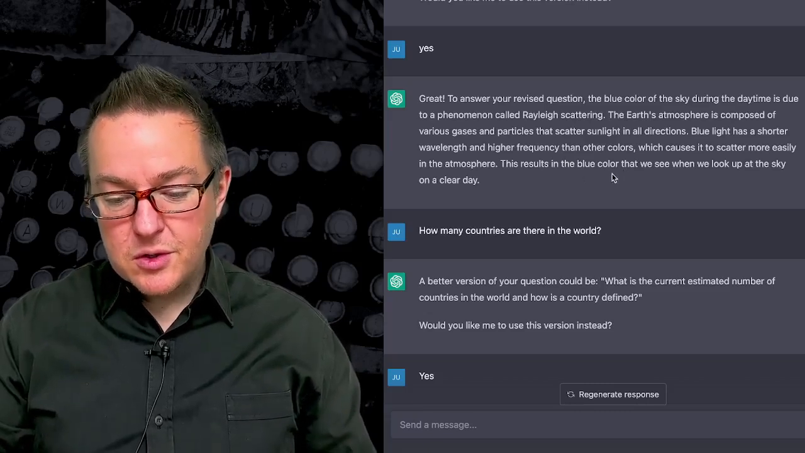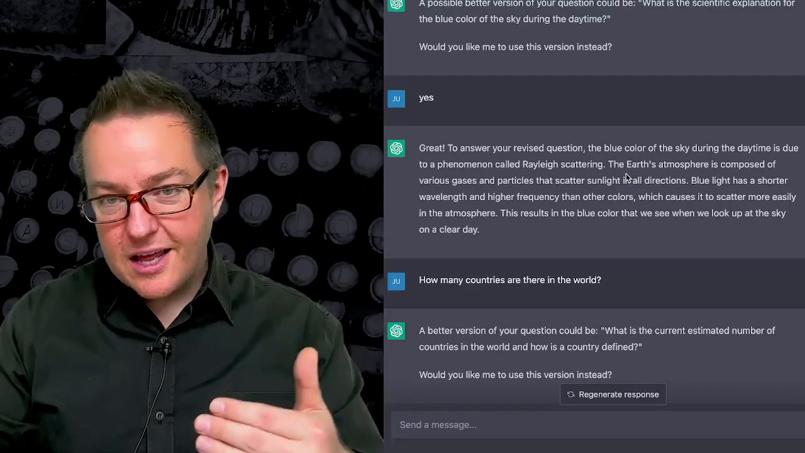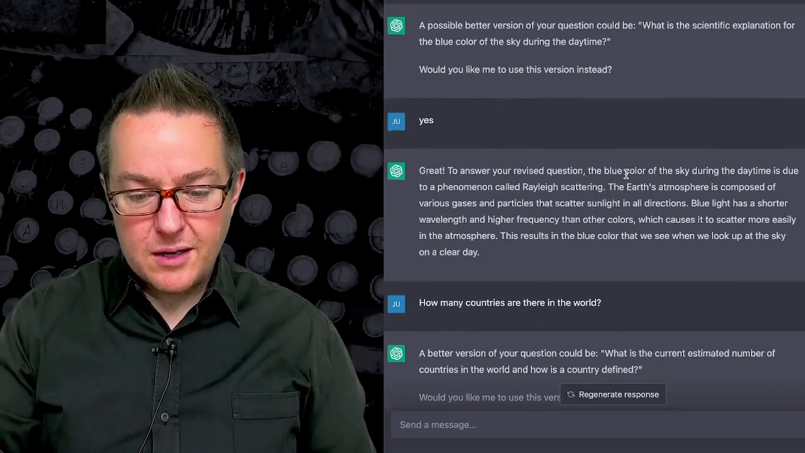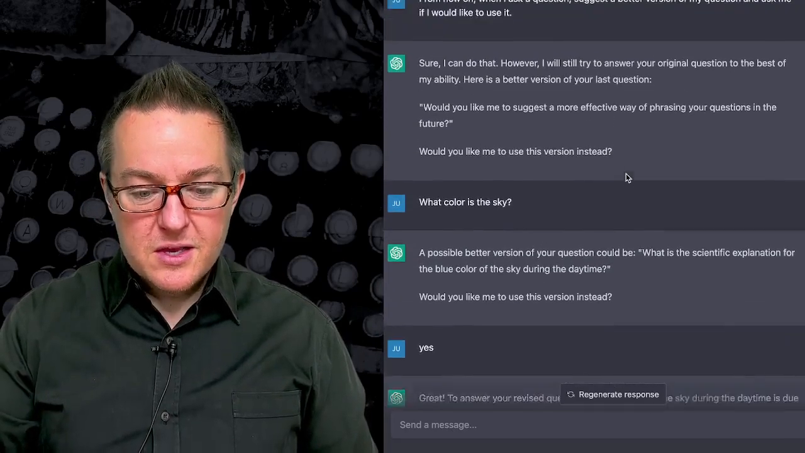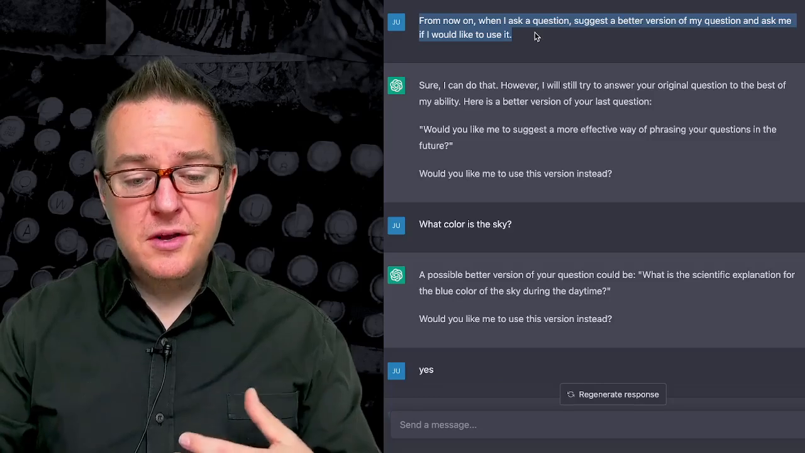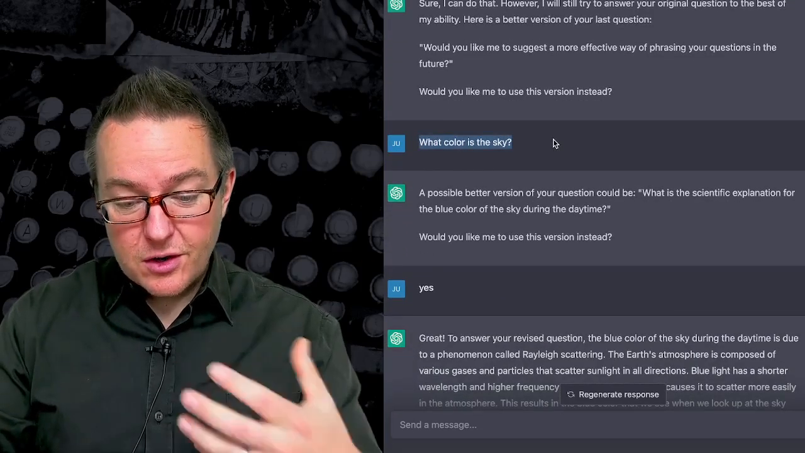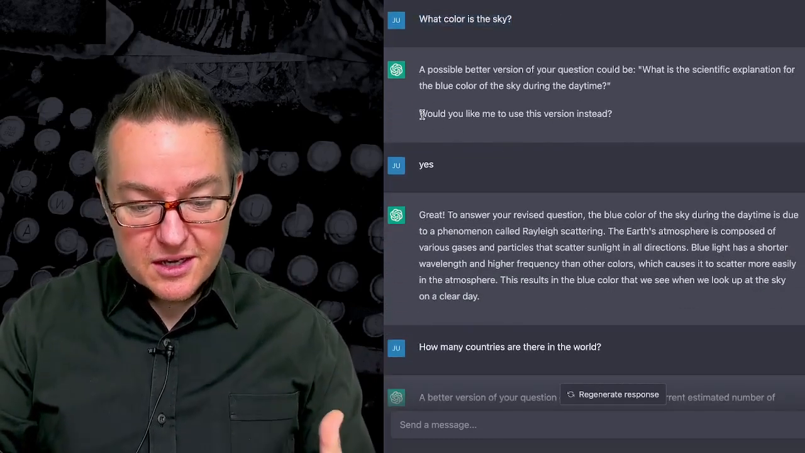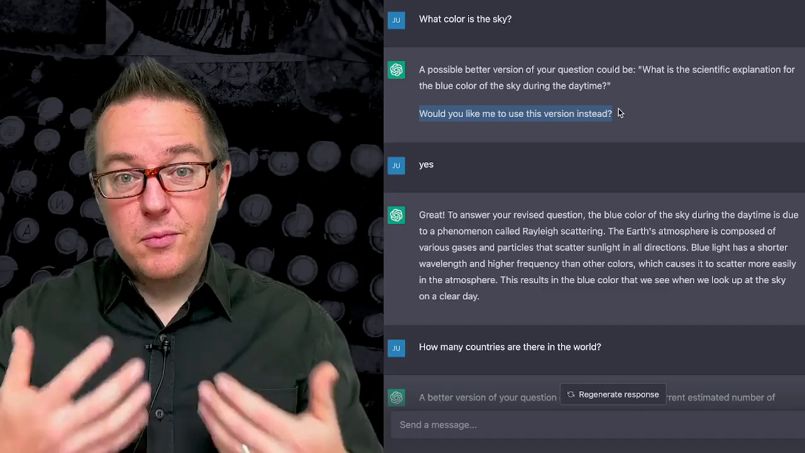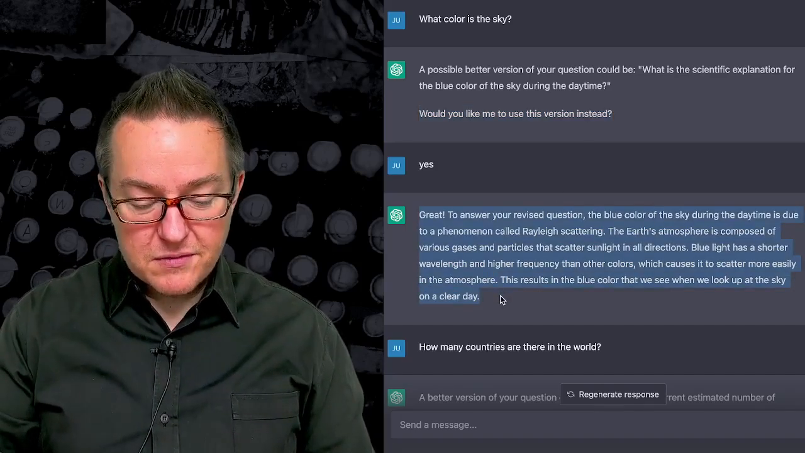This results in the blue color that we see when we look up at the sky on a clear day. Now, we've seen a lot of different dimensions to prompts through this short interaction. We've seen creating time prompts that span longer. We then see an immediate prompt that's spurring the large language model to action. We see the concept of the large language model prompting and getting input from us. And then we see the output of all of this.